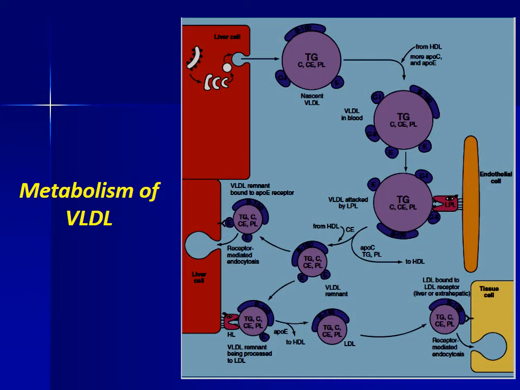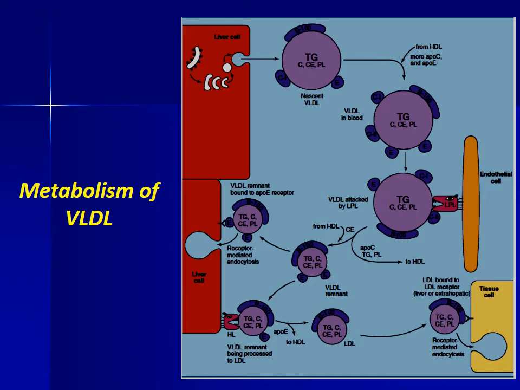Metabolism of VLDL. VLDL is the precursor of LDL. Like chylomicron, the VLDL is synthesized in the endoplasmic reticulum and Golgi apparatus with the help of microsomal triglyceride transfer protein and secreted by exocytosis.